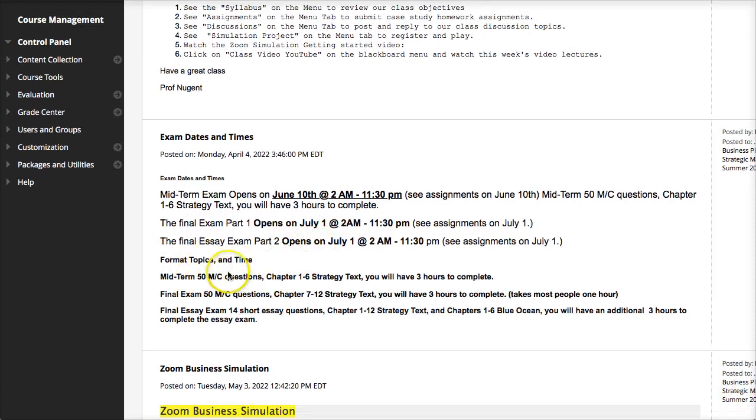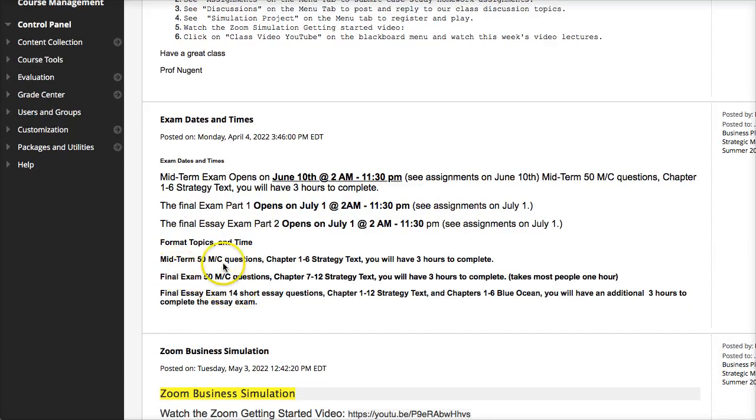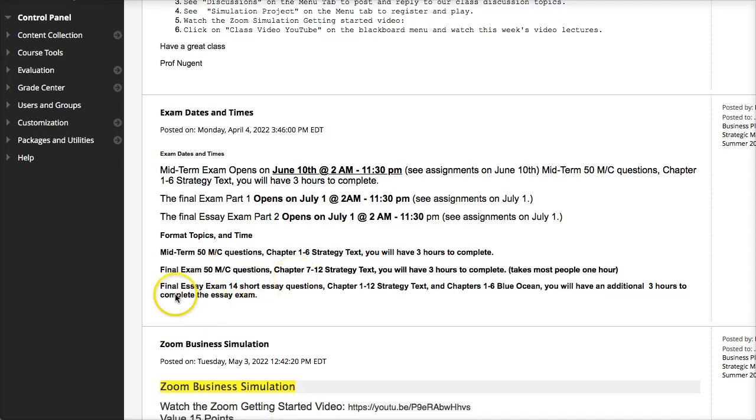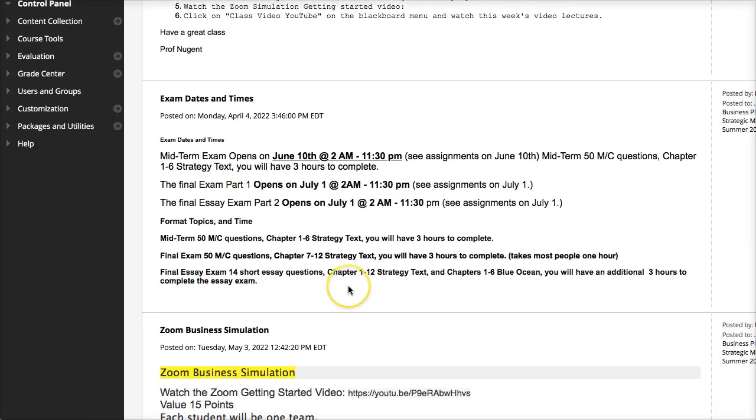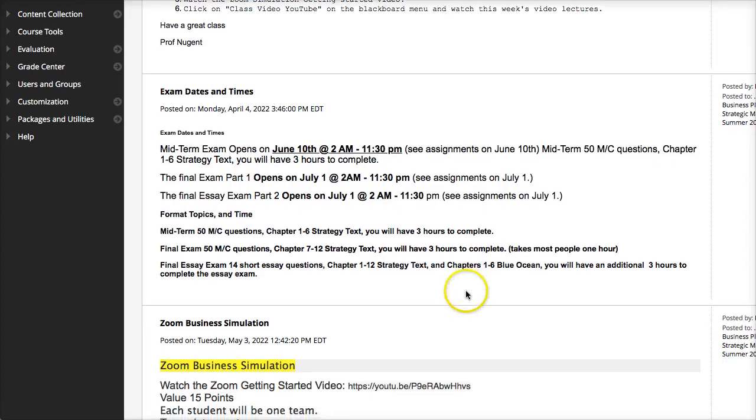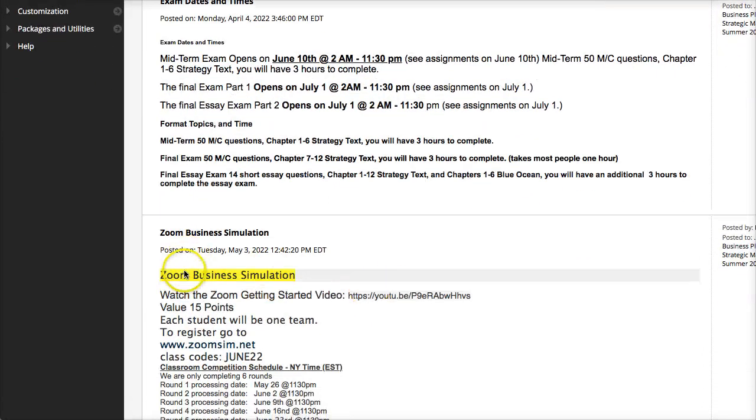Here are the format and topics for each exam. As I said, the first exam, the midterm, is 50 multiple choice questions. The final part 1 is 50 multiple choice questions. And part 2 will be 14 short answer essay questions. These essay questions will cover the 12 chapters from the Strategic Management textbook and the 6 chapters we review in the Blue Ocean textbook.